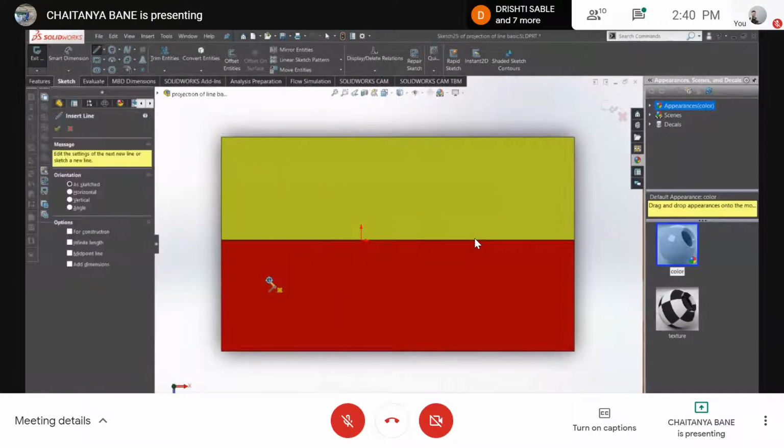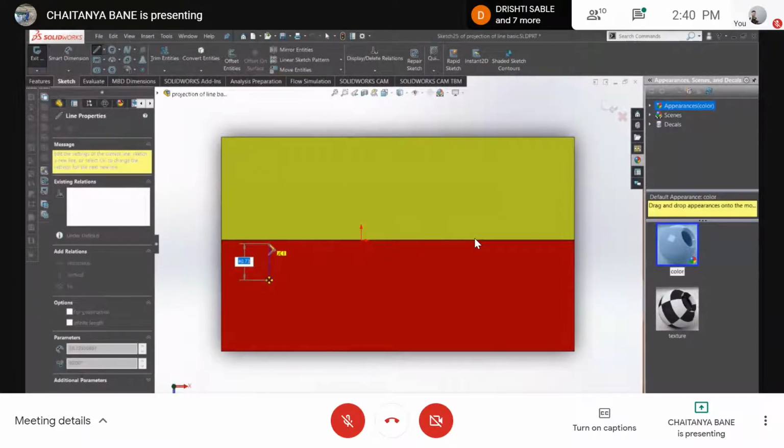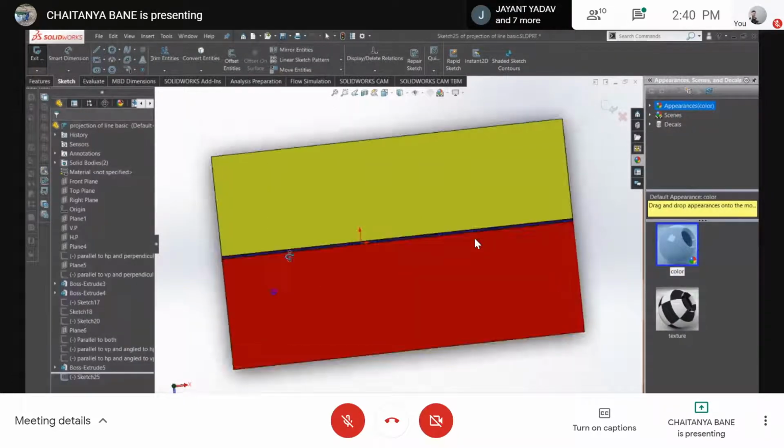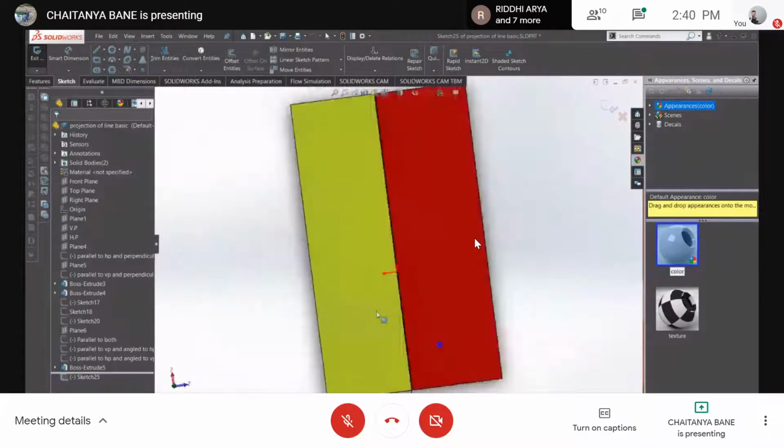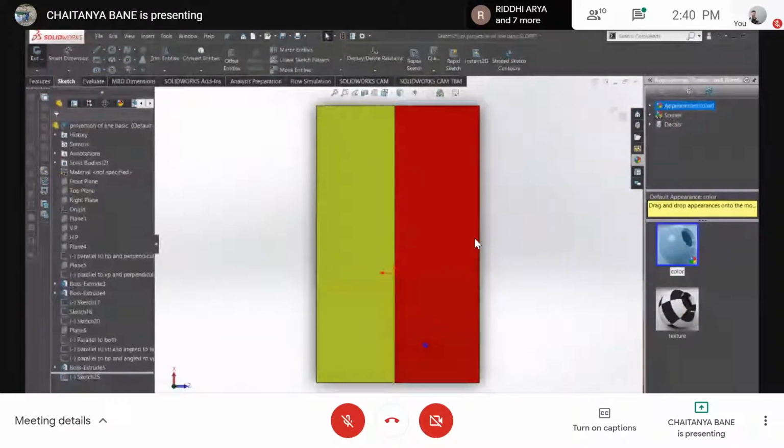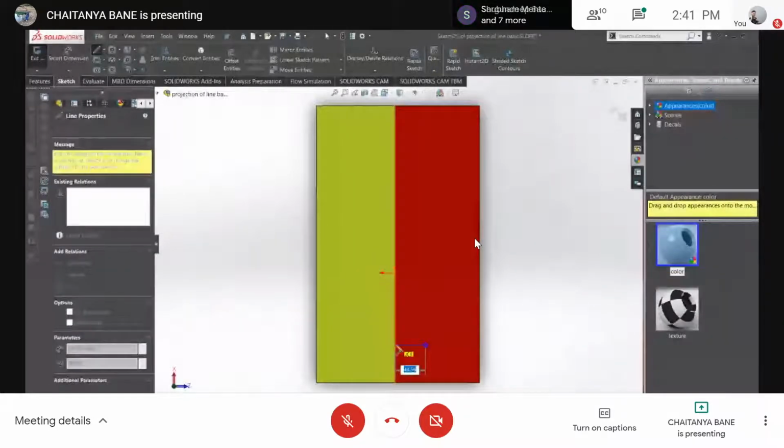I need to know what distance it is. I'll just measure it in here. It is somewhat 44. So this is its view from the top view. So what I'll do from the XY line, 44 mm.